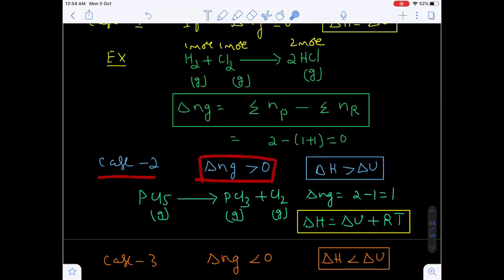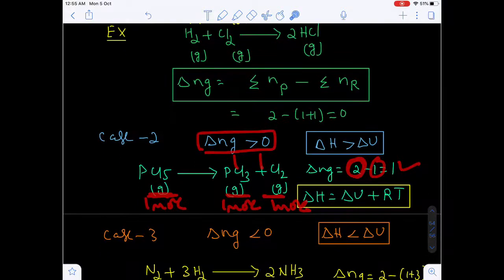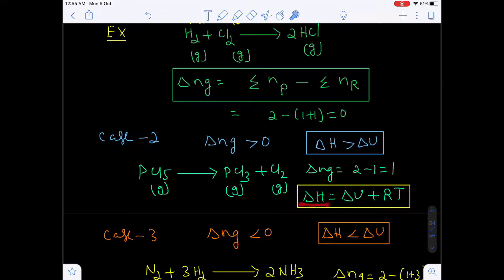Now case 2: if delta Ng is greater than 0. Let's suppose the delta Ng value is greater than 0, obviously delta H should be greater than delta U. Example, PCl5 decomposing to give PCl3 and Cl2. Here 1 mole of PCl5 decomposes to give 1 mole of PCl3 and 1 mole of Cl2. Remember, all the substances are gases. So how to find the delta Ng? The total number of gaseous moles of products is 1 plus 1, 2, and reactants is 1, so 2 minus 1 is 1. So delta Ng is greater than 0. Obviously delta H should be greater than delta U. So delta H is equal to delta U plus RT into delta Ng, whose value is 1.